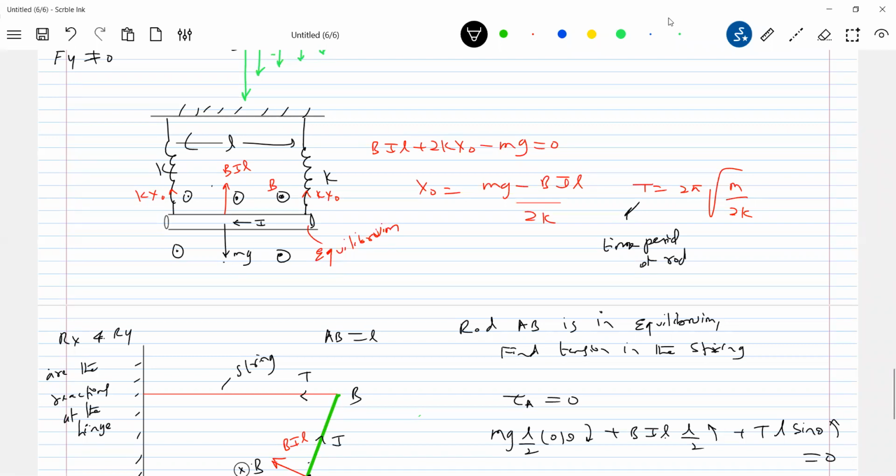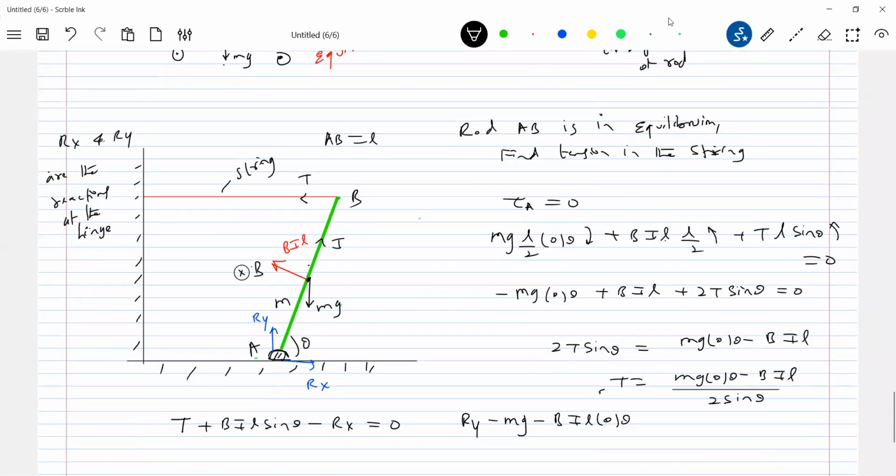Is the BIL force a conservative force? Yes. If it were non-conservative, I would not have applied it here. No, it's conservative in nature. Can it set up a torque? Yes. Can it accelerate a body? Yes. Can it retard a body? Yes. So it does all the things a force does in mechanics.